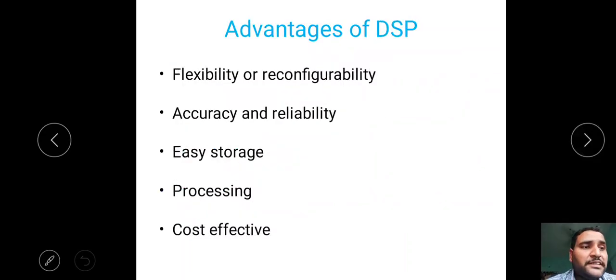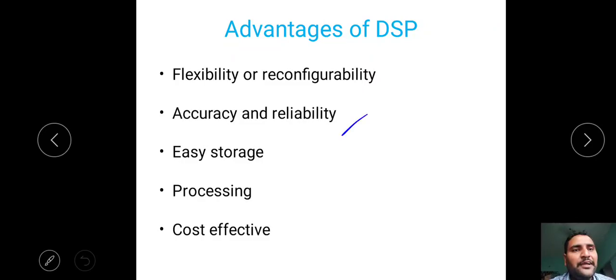So what are the advantages of DSP, sir? Flexibility and reconfigurability. In analog systems, if we design a system, we can't change that internal configuration. If we take a system, it's a 2 GB RAM initially whenever we buy, then we can change it to 4 GB, 8 GB also, not a problem. That means reconfigurability. We can reconfigure the system inside, we can change the system architectures. Why? Because digital means always written in a program. If you change the program, it will operate in a separate way.